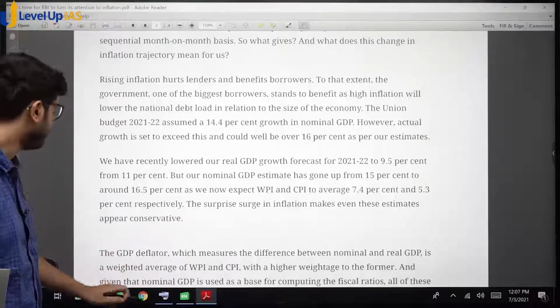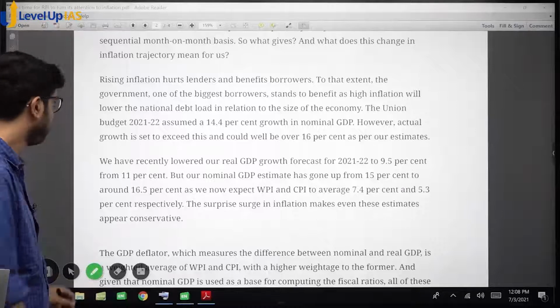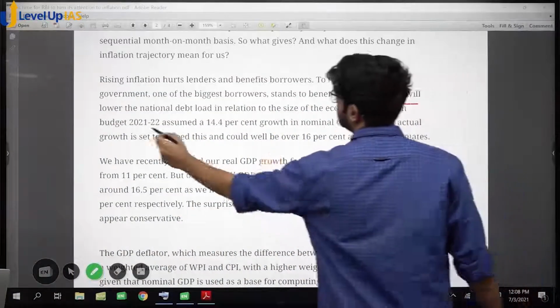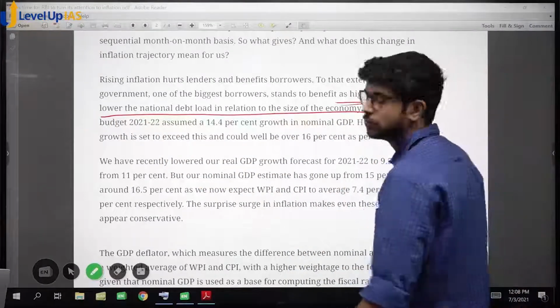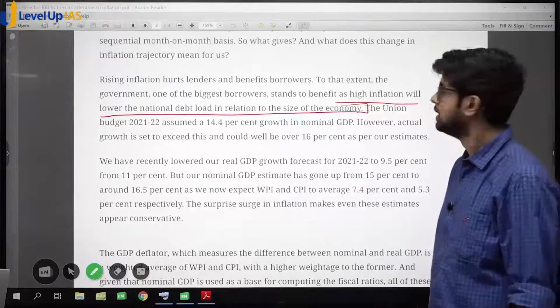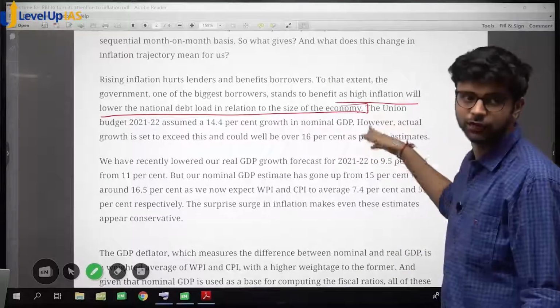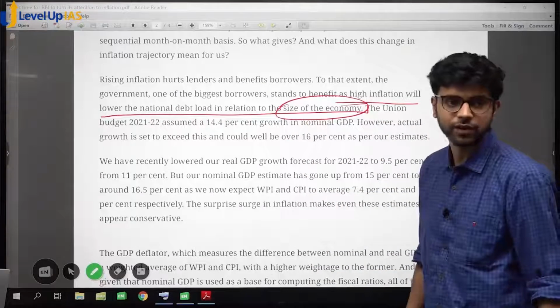In relation to the size of the economy. What is the meaning of this? इसका meaning क्या है? High inflation will lower the national debt load in relation to the size of the economy. What do you mean by size of the economy? क्या होता है? What is the size of the economy? GDP?